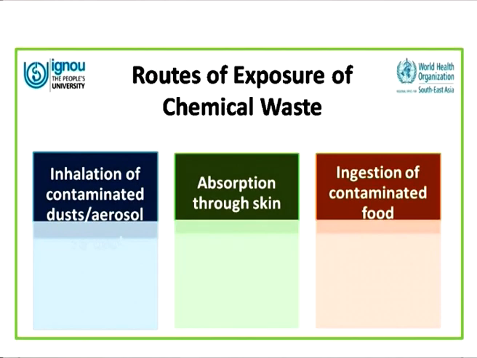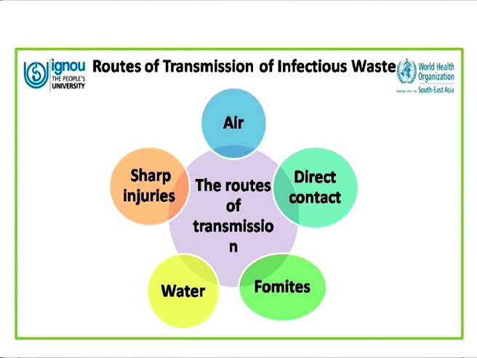Now, what are the routes of exposure of the waste? The route of exposure of a chemical waste could be inhalation, absorption through the skin, and ingestion, that is taking inside the mouth of contaminated food. The route of transmission of an infectious waste basically could be air. We have direct contact when we touch the patients, and then we have fomites. The water, when the waste water from the hospital gets mixed up with the drinking water system, can also affect. And sharp injuries can also directly cause the implantation of the infectious agents into the body of the waste handlers.